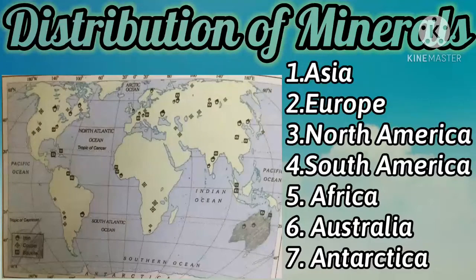Got it? See children, Australia is the largest producer of bauxite in the world. Which is the largest producer of bauxite in the world? Australia. Got it? It is a leading producer of gold, diamond, iron ore, tin and nickel also. And it is also rich in copper, lead, zinc and manganese. Kalgoorlie and Coolgardie areas of Western Australia have the largest deposits of gold.